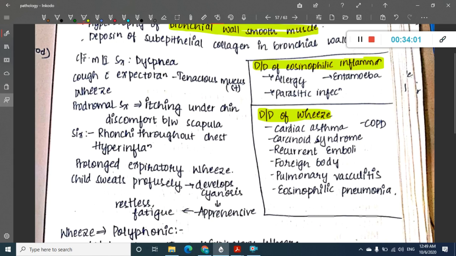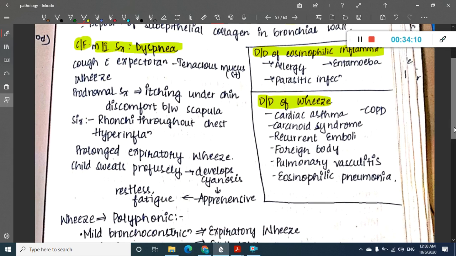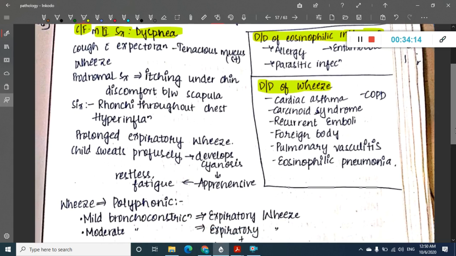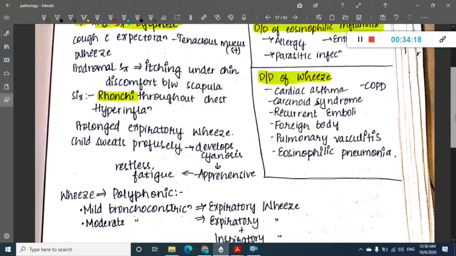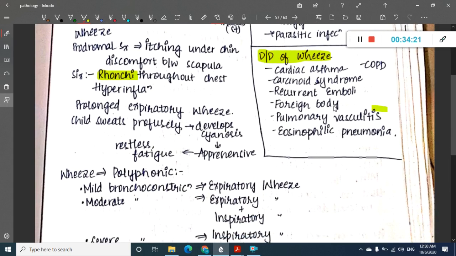These you should remember. What are the clinical features? The most important symptom is dyspnea, and there is mucus and wheeze, and there will be atopic symptoms like itching under the chin, discomfort in the scapula, and there will be rhonchi seen throughout the chest. And here the child will have wheeze, which is the prominent feature.